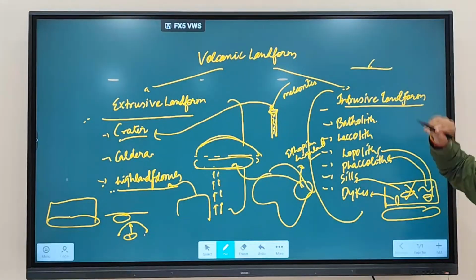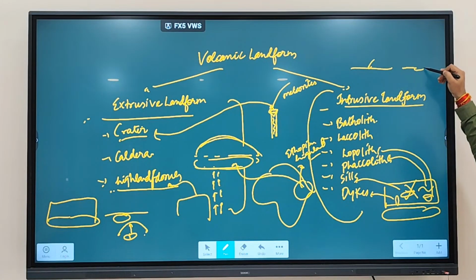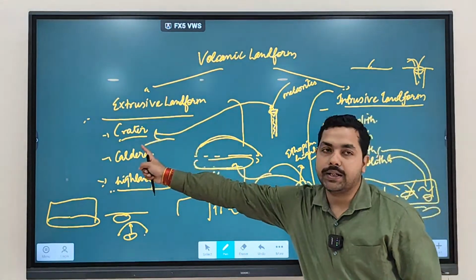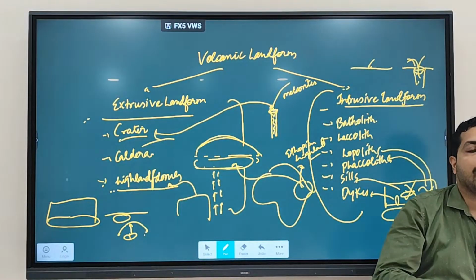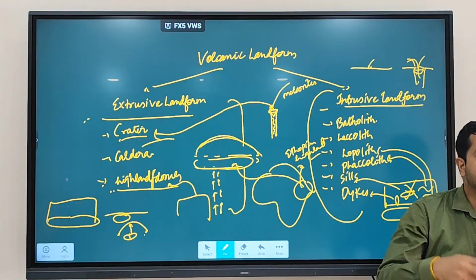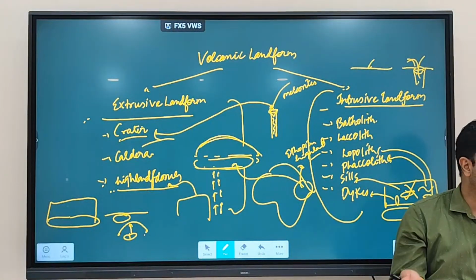When a meteorite hits the earth, because of this impact, a type of depression is created, a vent is created, which is also called a crater. Clear? So a crater can be the result of a meteorite impact. A crater can also be the result of volcanic eruptions.